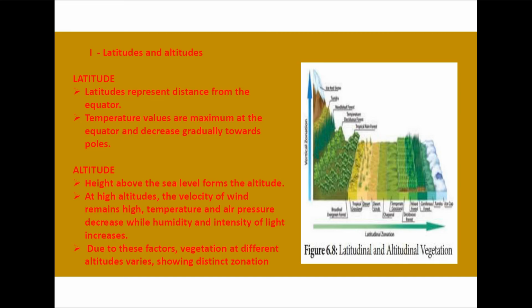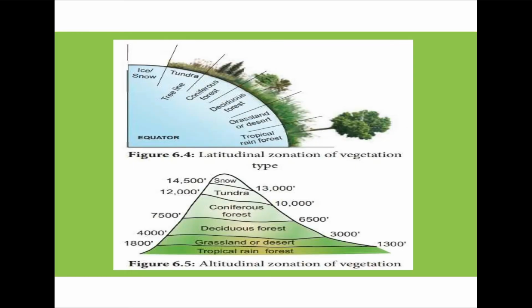What is altitude? Altitude is the height of the land area above the sea level. When we go towards the higher altitudes, the velocity of the wind remains higher. The temperature and air pressure will decrease while the humidity and the intensity of the light will increase. Because of these factors, the vegetation at different altitudes also varies and shows distinct zonation.